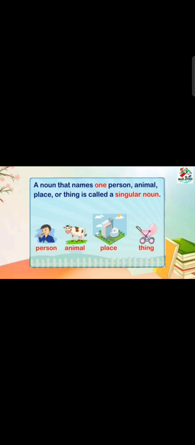A noun that names one person, animal, place or thing is called a singular noun. Now, what is a noun? A noun is the name of a person, animal, place or thing. So the noun which tells us the name of only one person, one place, one animal or one thing is called a singular noun.